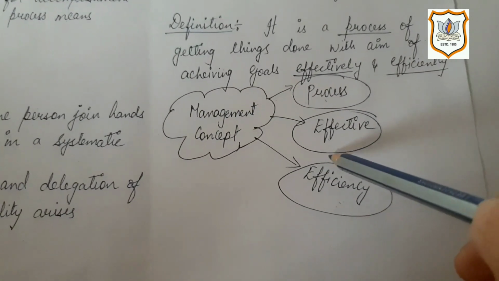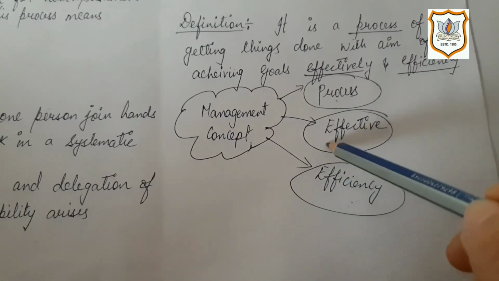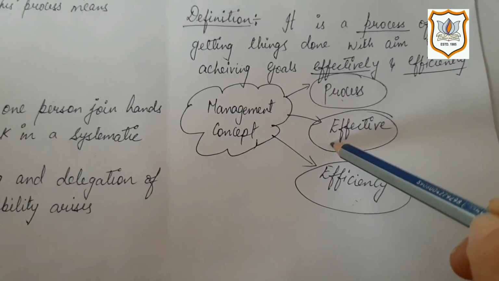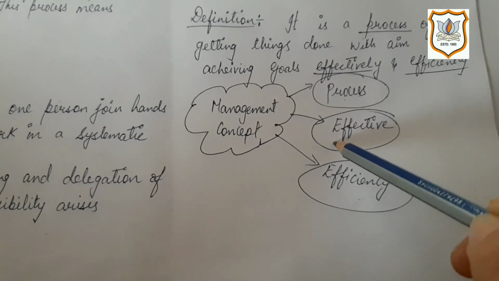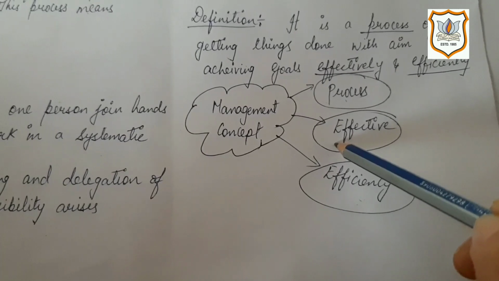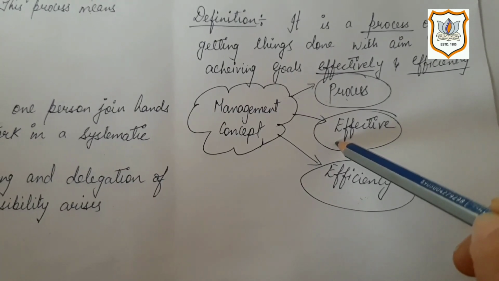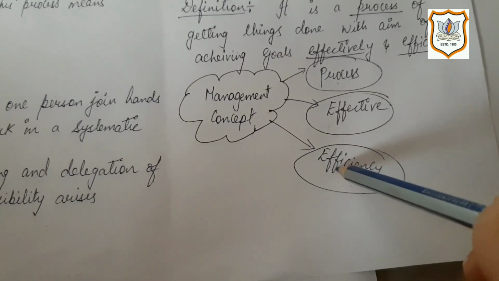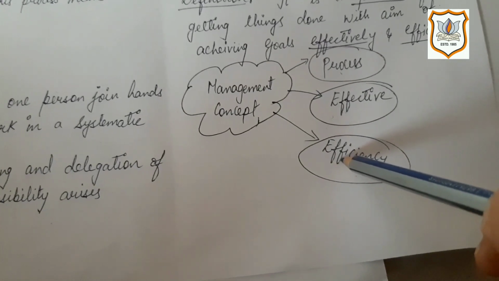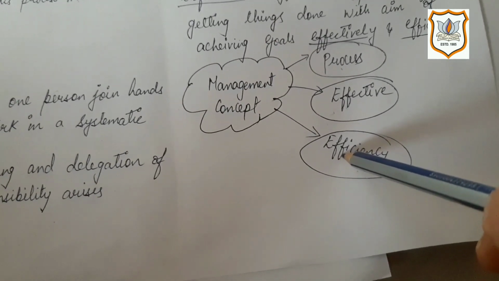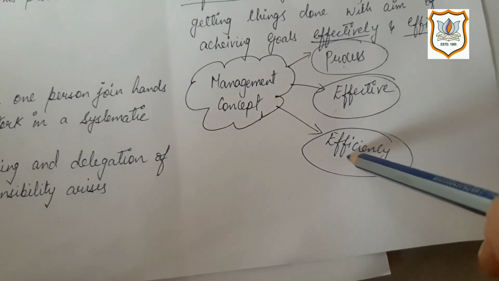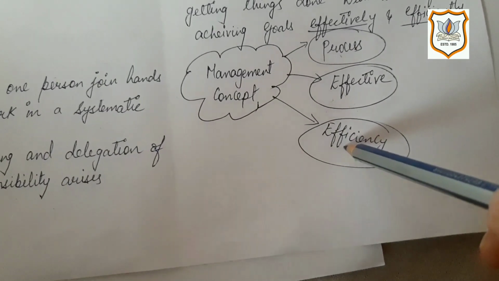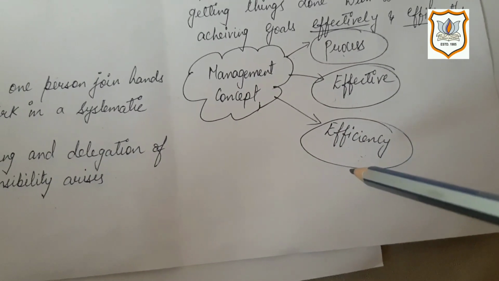Next is effective. Effective means doing the right task for achieving goals, and it is concerned with end results, or you can say outputs. Efficiency means doing the task in the right way by using fewer resources, or minimizing the cost. Minimizing the cost can give you the maximum profits. So you have to minimize your cost so that you can get maximum profit.